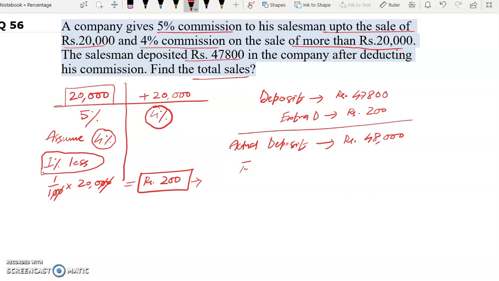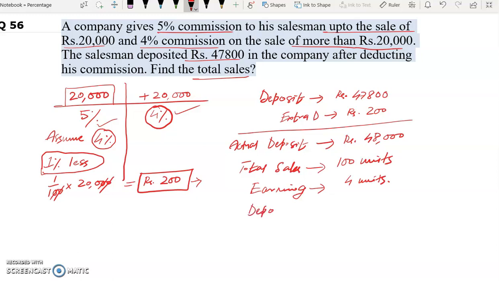Now let's say our total sales is 100 units. Earning of the salesman is how much? 4%. We have assumed 4% here, and this is 4%. So total is 4%. So 4% of 100 units will be 4 units.